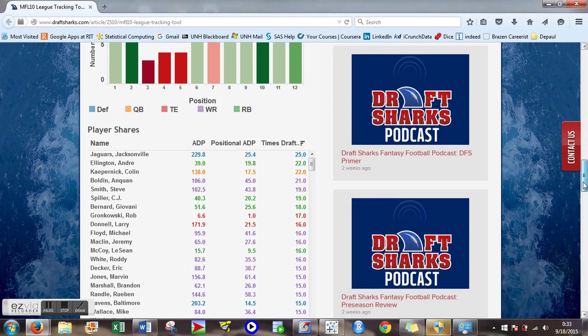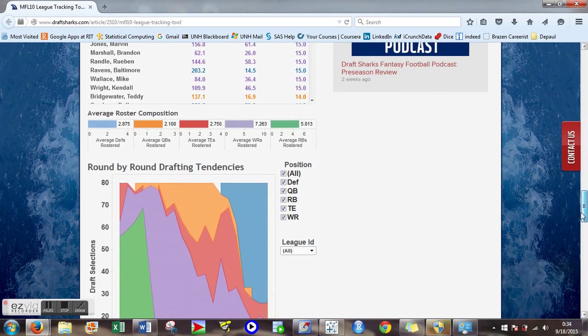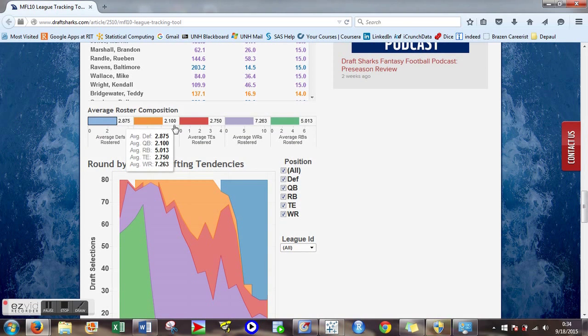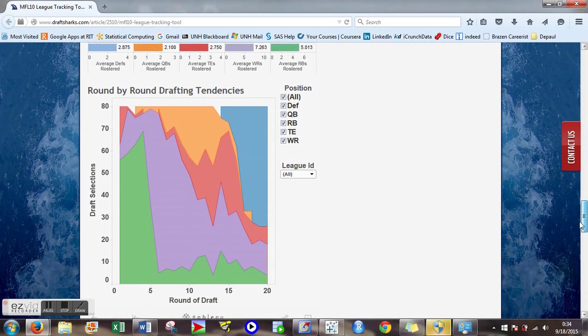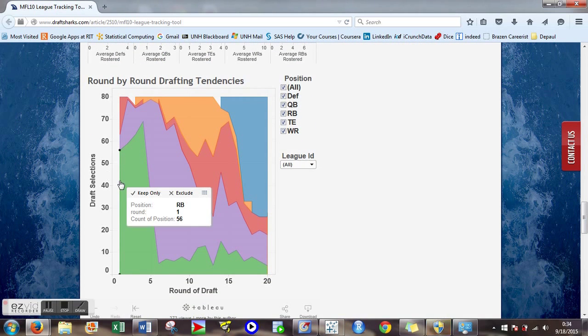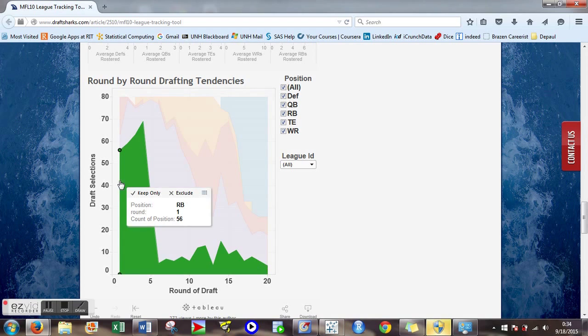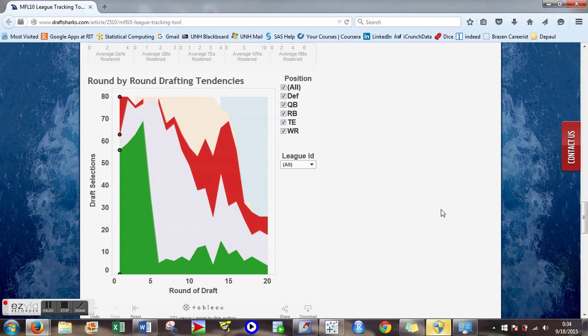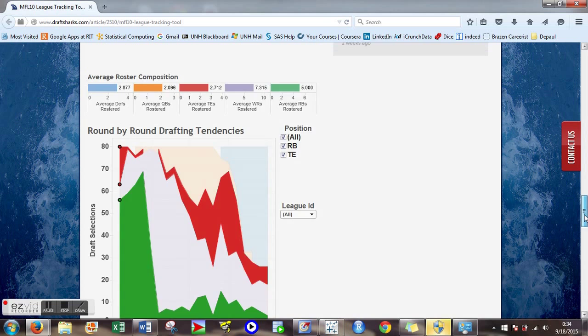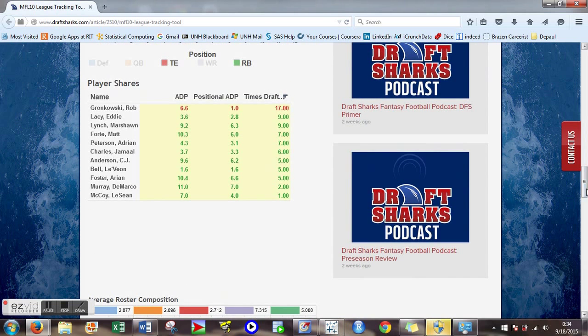My average roster composition is 2.9 defenses, 2.1 quarterbacks, 2.8 tight ends, 7.3 wide receivers, and 5 running backs. And we can see that I went running back and tight end heavy in the first round. Drafting Gronk 17 times in the first round, Eddie Lacy 9 times in the first round, Marshawn Lynch 9 times in the first round, and so on.